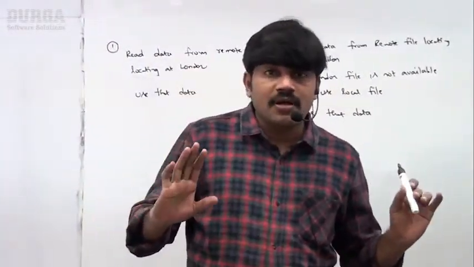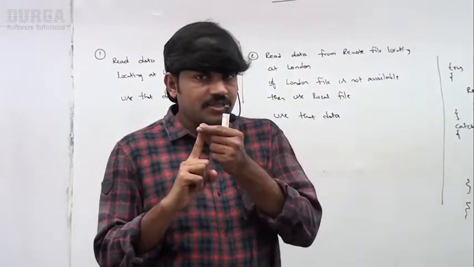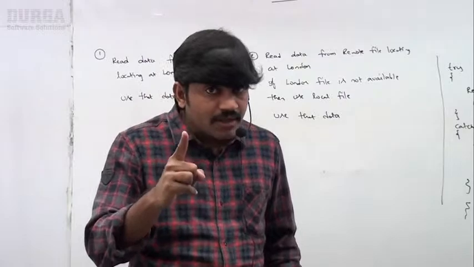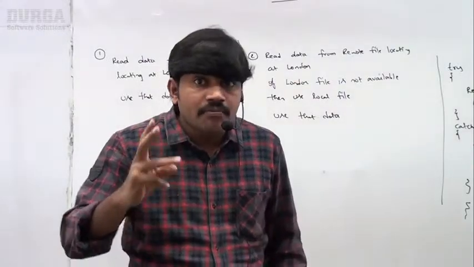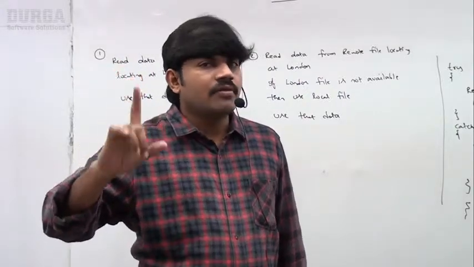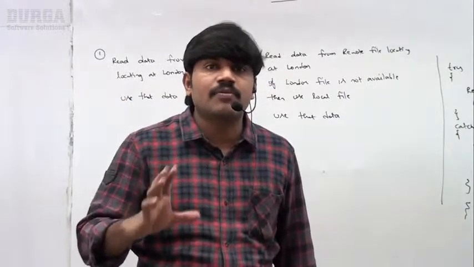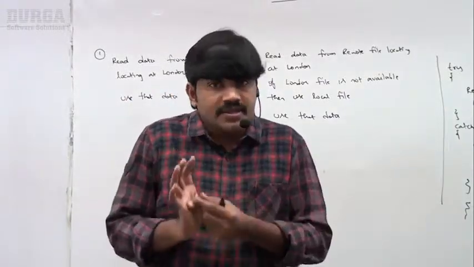So as part of the exception handling introduction, we covered three things. What is an exception? What is the purpose of exception handling? What is the meaning of exception handling? What is an exception? An unwanted, unexpected event that disturbs the normal flow of the program is called an exception.